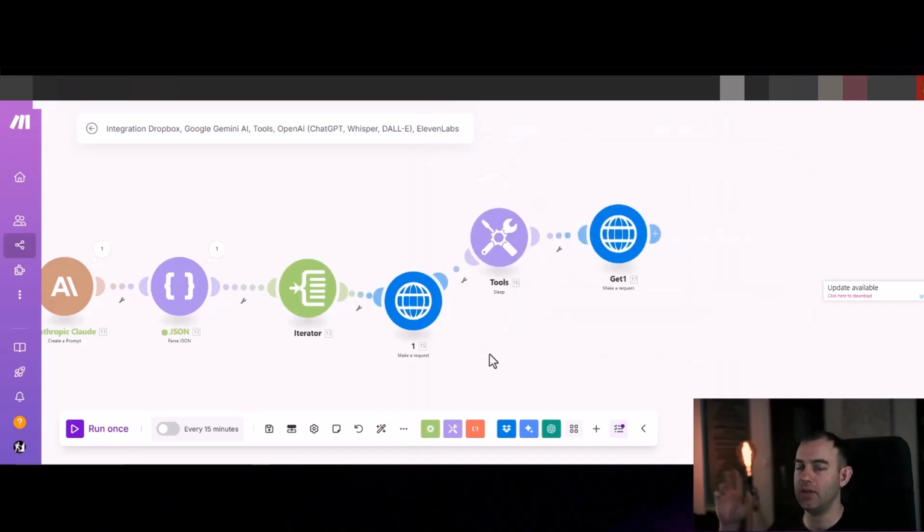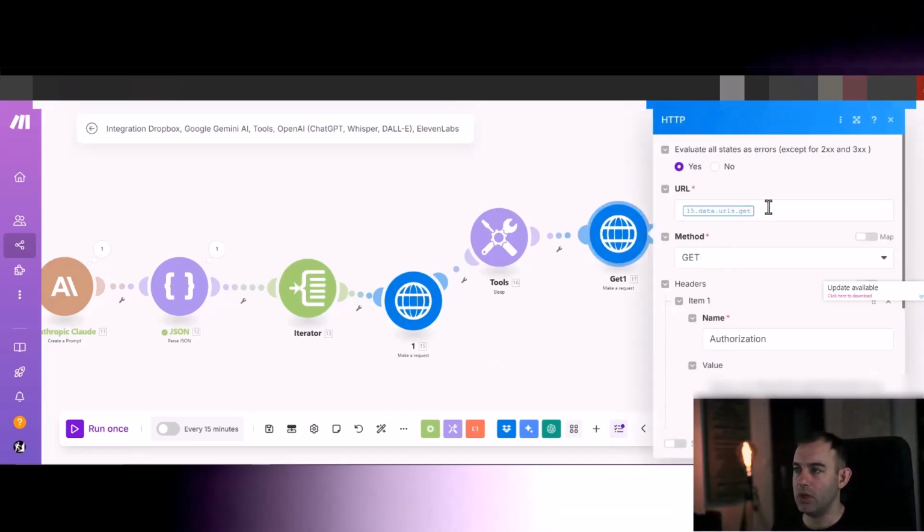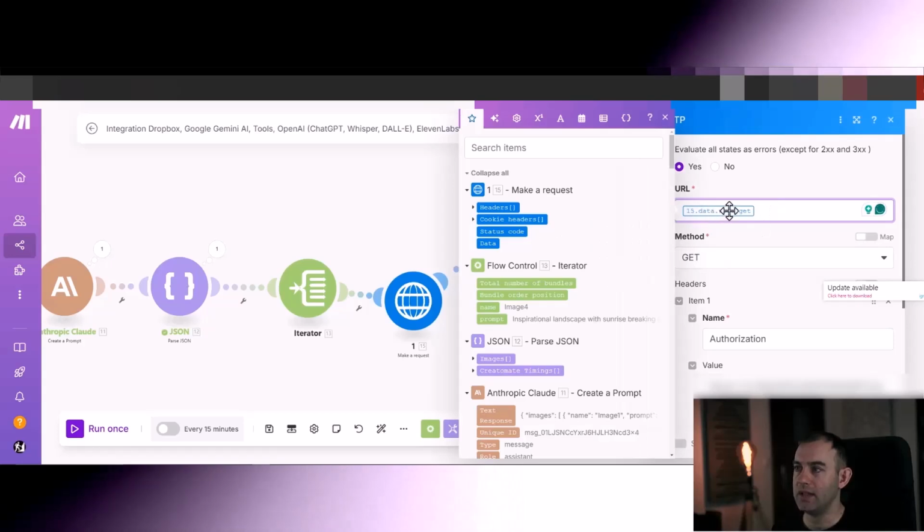Now the delay. The Flux model is really quick, dev one. So I'm only giving it 7 seconds for each of the images to be generated. And now we need to grab it. We are going to grab it from the data URL.